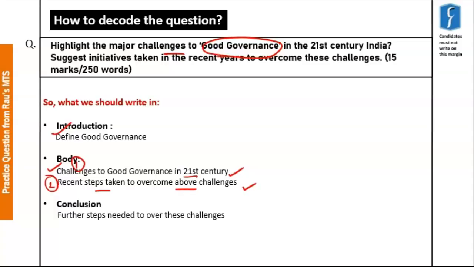Finally, we reach the conclusion, wherein we suggest some more innovative steps that can be put to use to overcome these challenges and bring about good governance in 21st century India. Now, this is the framework. Based upon this, let us construct a sample answer.